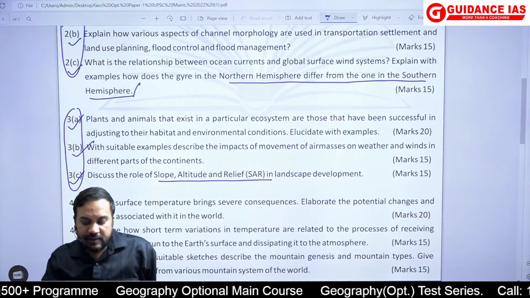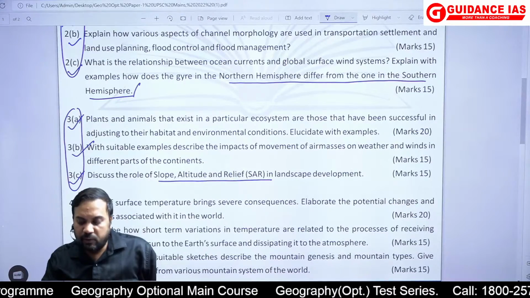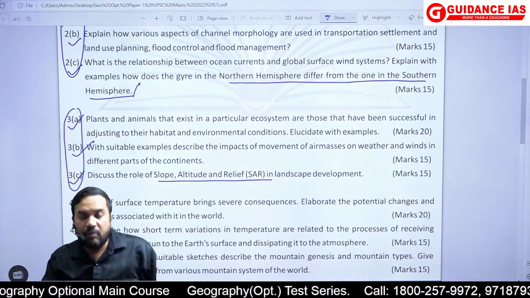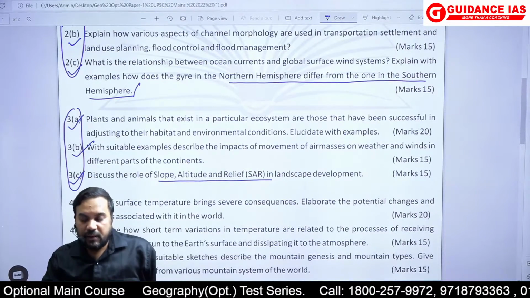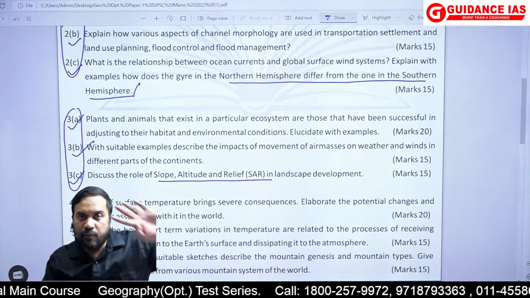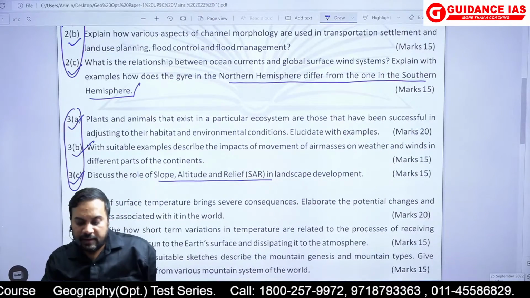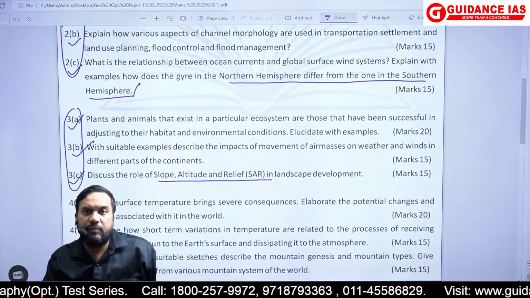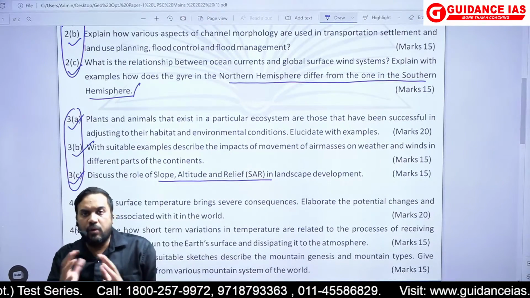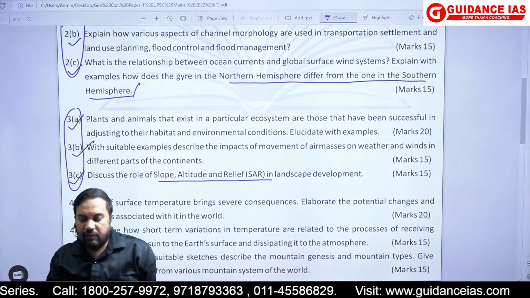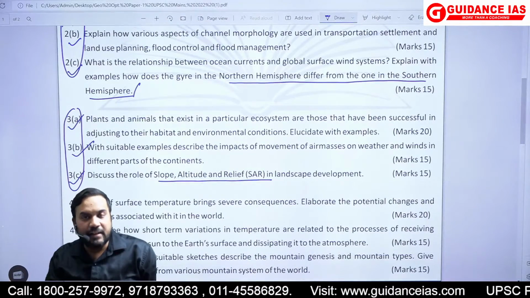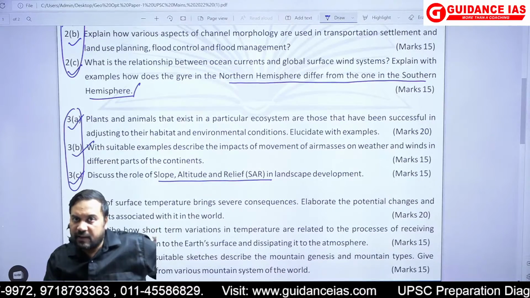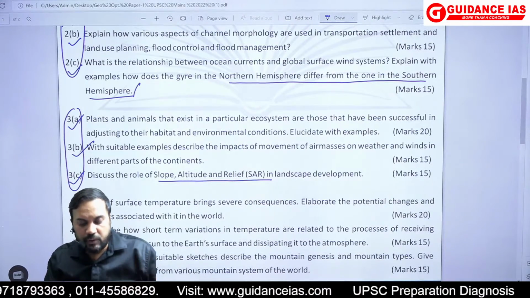Then, with example of suitable sketches, describe the mountain genesis and mountain types. Give suitable example from various mountain systems of the world. We have seen, if you remember, 4 types of mountains we have essentially talked about, particularly from the perspective of mountain building or the fold mountains. Here, however, it is written mountain genesis. So that means we can also talk about other types of mountains. We'll see what we could have done.